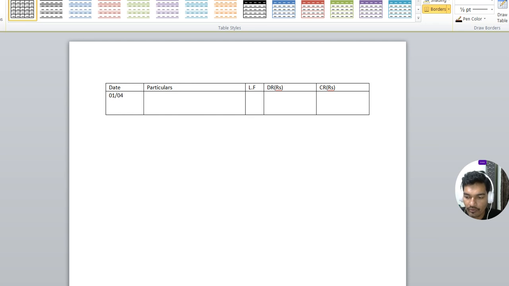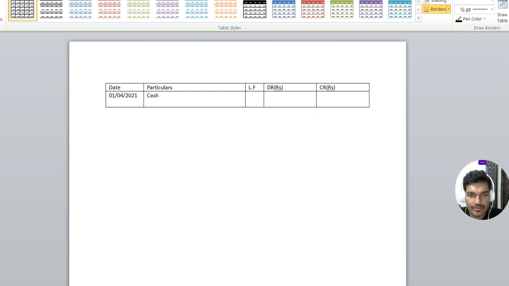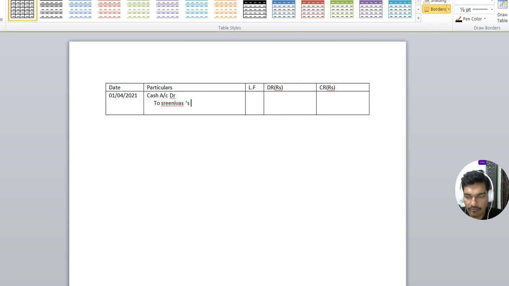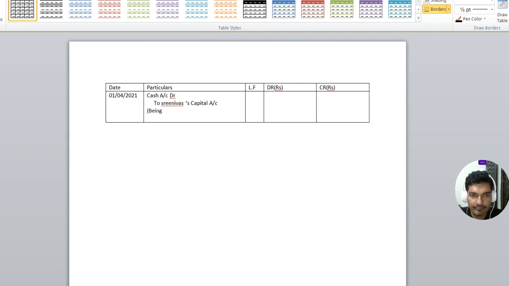So 1/4/2021. The entry is cash account debit to Srinivas capital account. So Srinivas is the owner. The owner has brought 1 lakh of cash as capital, so we should write capital account. Immediately we should write the narration: being business started with cash. Why am I writing cash?